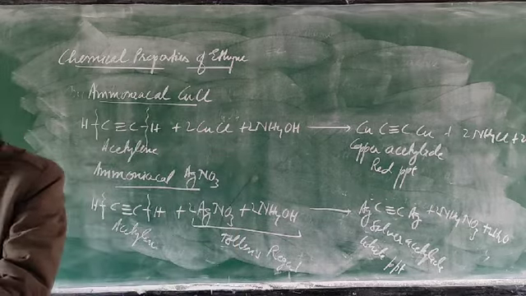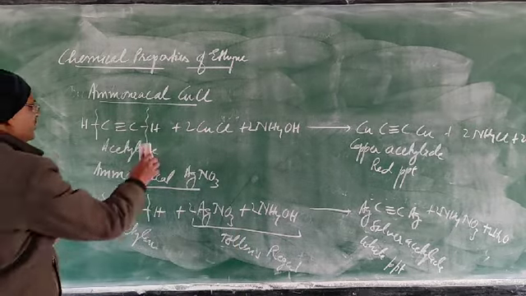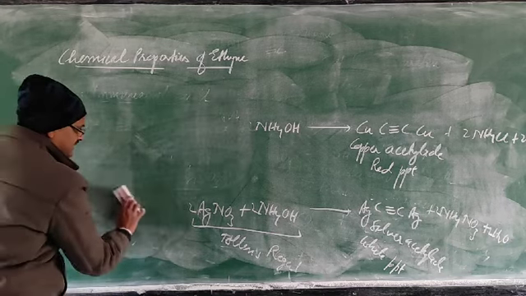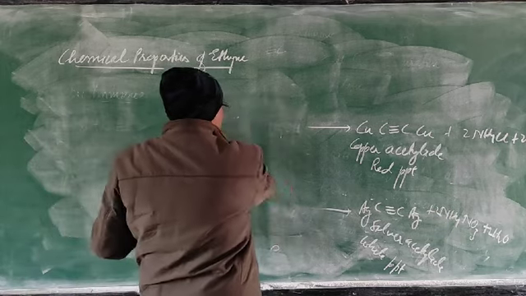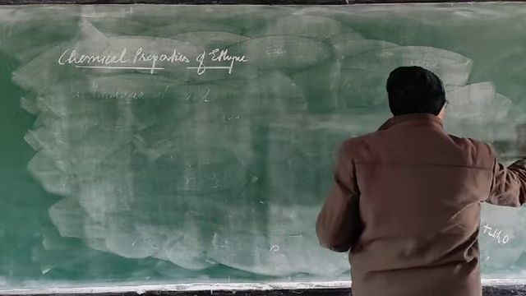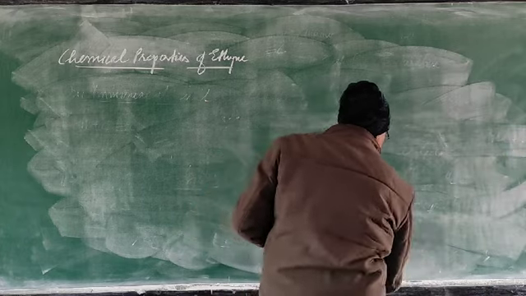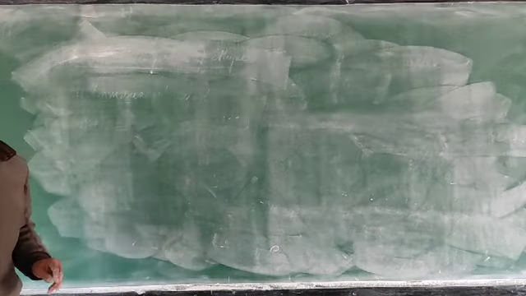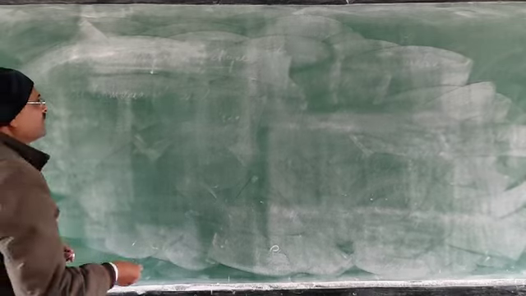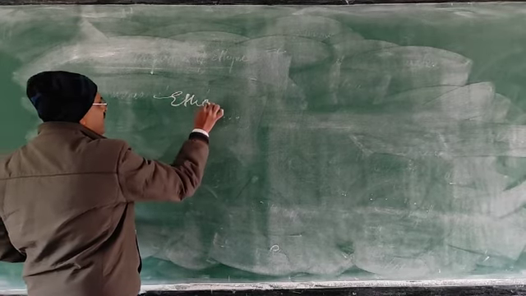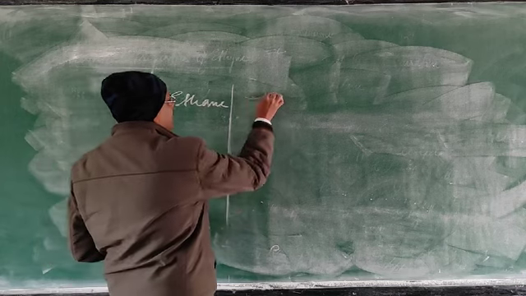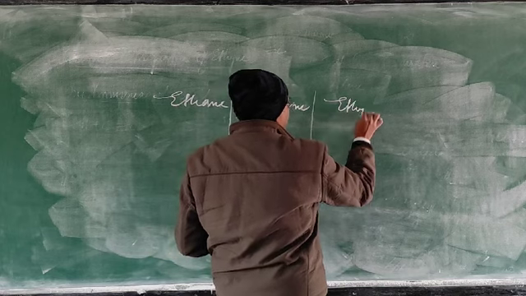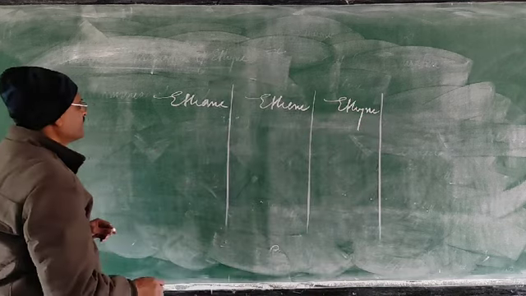And now just you see, the test I am giving you: how can you differentiate between ethane, ethene and ethyne? So just one chart I will make here. How to differentiate between ethane, ethene and ethyne. So let us see. This one is ethane. This one is ethene. This one is ethyne. So how can you differentiate?